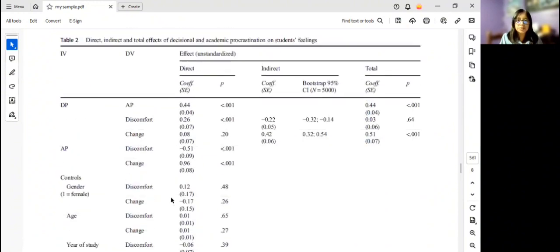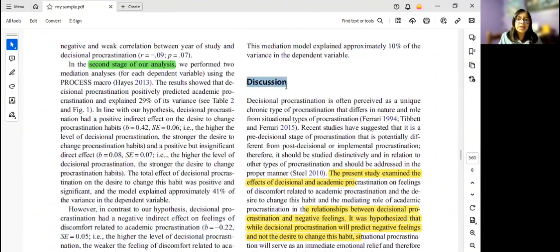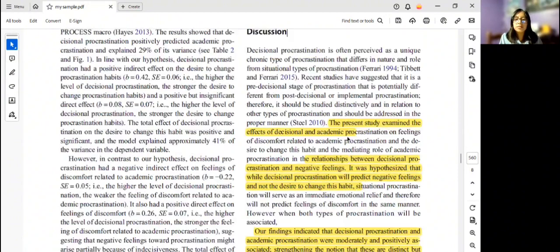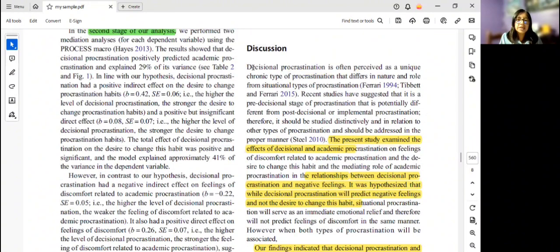In the results, we also have the discussion part. Here in the discussion, all the findings that the authors show in the tables and figures are compared or contrasted with theoretical support from other sources or authors. So the present study examined the effects of decisional and academic procrastination, and the relationship between decisional procrastination and negative feelings. It was hypothesized that decisional procrastination will predict negative feelings and not the desire to change this habit. So what they found, they first write about other authors and then compare with their study.